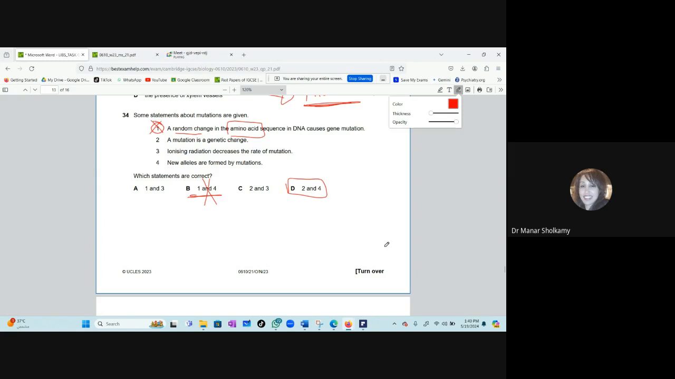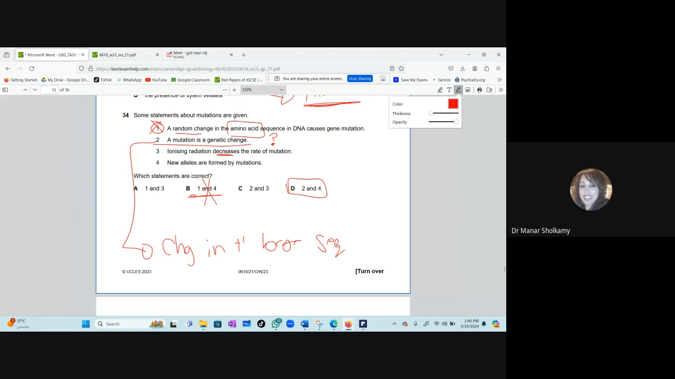2, a mutation is a genetic change. Yes, 2 can be correct. I did not say that 2 is wrong, but we studied a particular definition in our syllabus for mutation. What is this definition? Change in the DNA base sequence. Yes. So if I am you, I will put a question mark next to 2. I'm not sure.